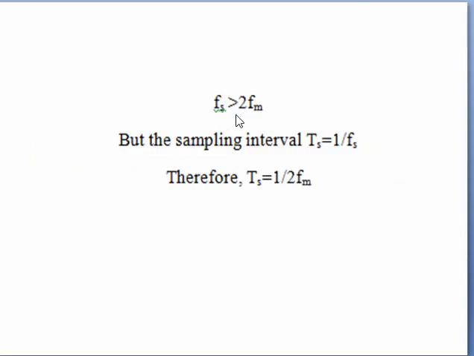The sampling interval or Nyquist interval Ts is equal to 1 divided by Fs, 1 divided by the sampling frequency. Therefore we can also write the sampling interval or Nyquist interval Ts as 1 divided by 2 Fm. Therefore, for reconstruction without any aliasing error or distortion, we must have Fs greater than or equal to 2 Fm. That is the condition for sampling.